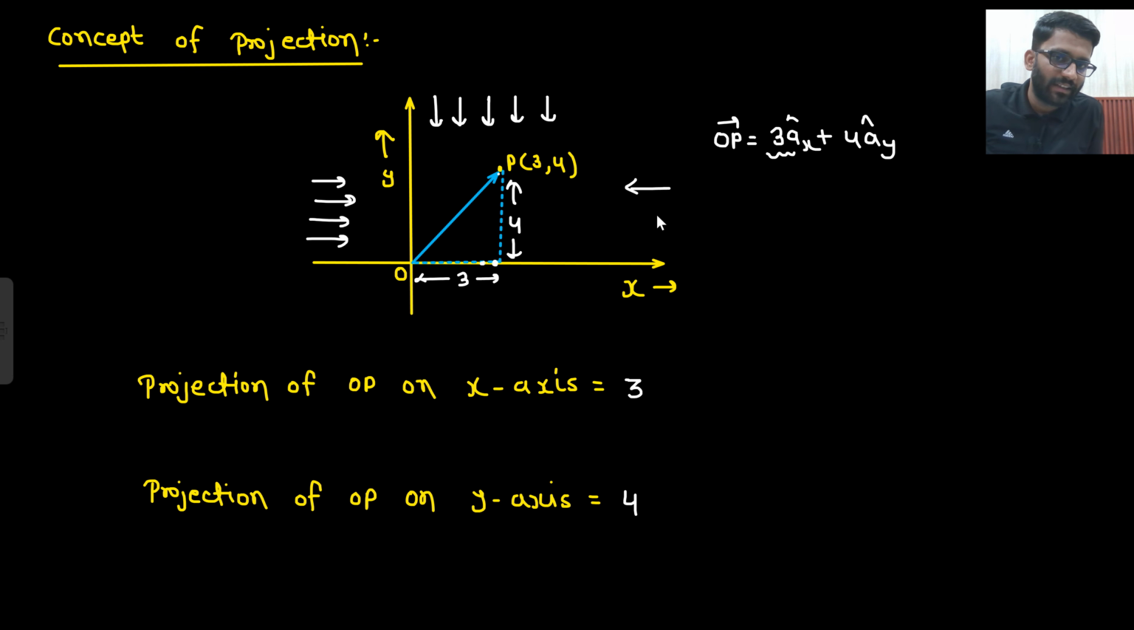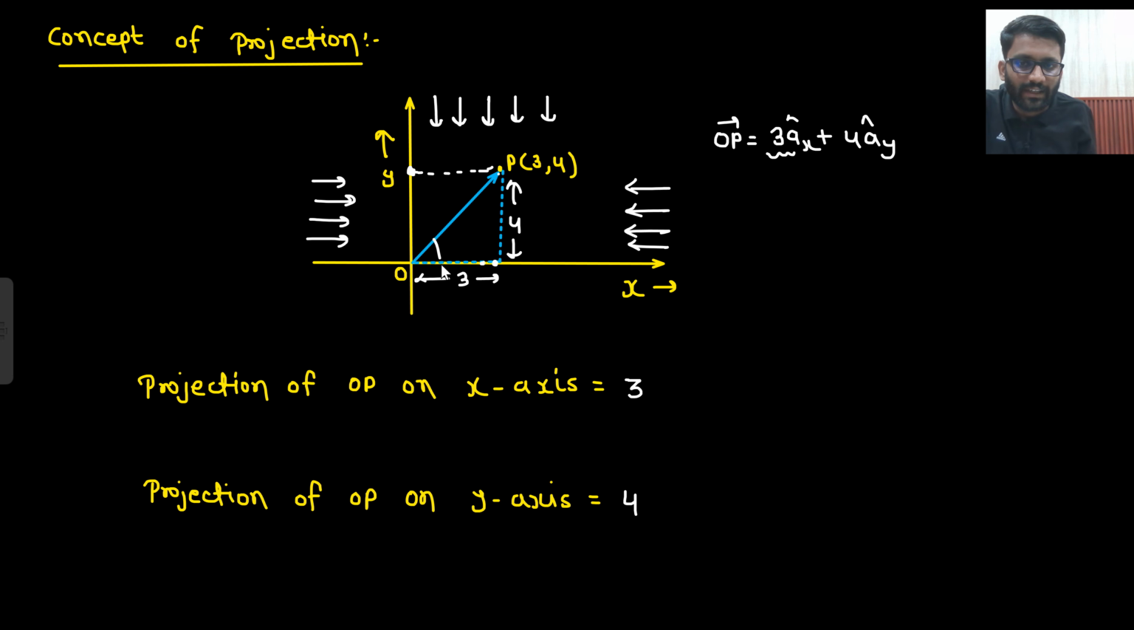Or from here as well the rays can come. Okay, so this will be better. If rays are coming from here, then what will be the projection? This will be the projection, right? So this will be the projection. And what is this length? This length is 4 only. So the projection of OP on y-axis is 4. One more thing we can find.